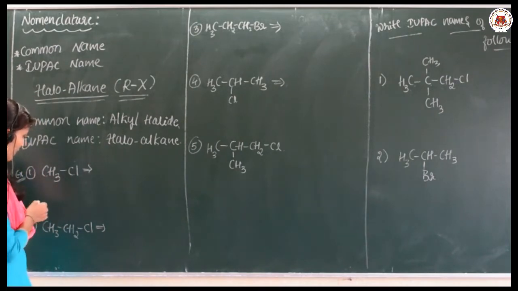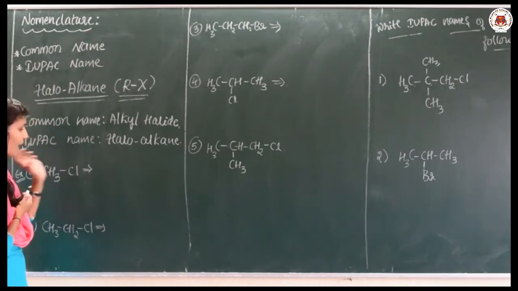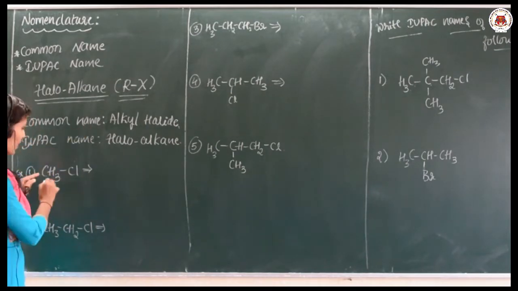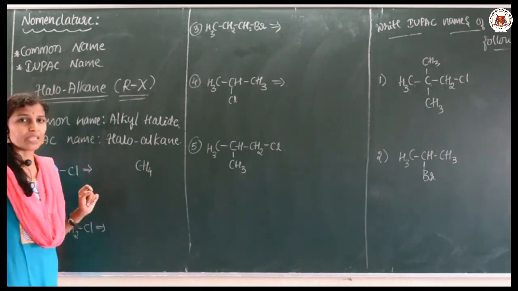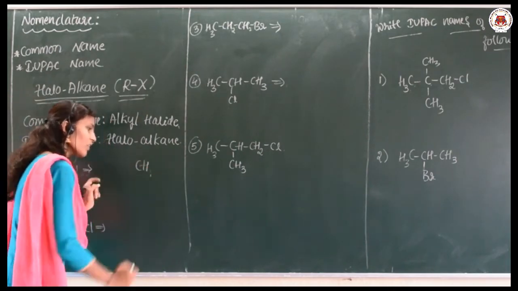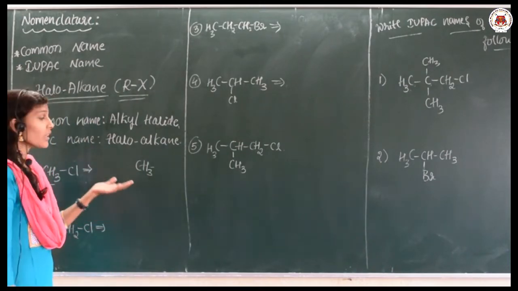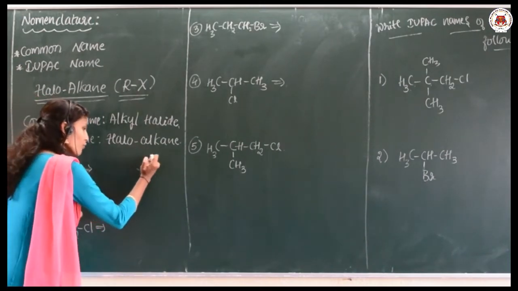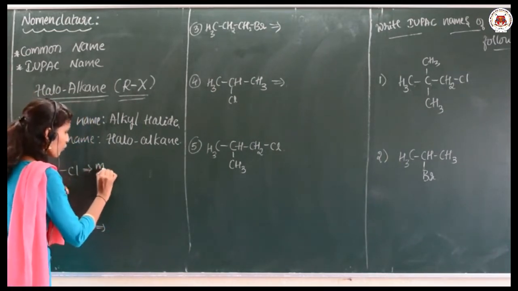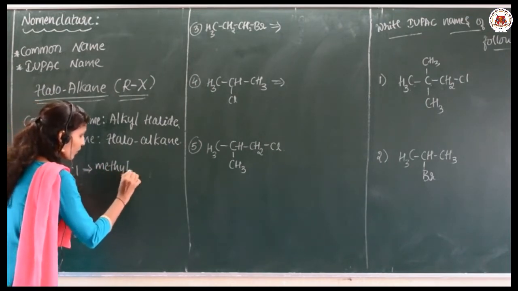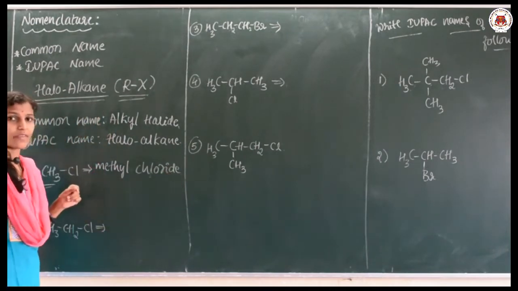The first example is CH3Cl. For the common name, the alkyl group must be there, that is methyl. Keep in mind that CH4 is methane. Suppose one of the hydrogens is removed and it becomes CH3, this group is what we call the methyl group. So the common name of this compound is methyl chloride.